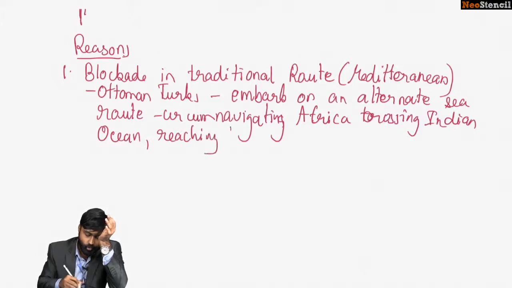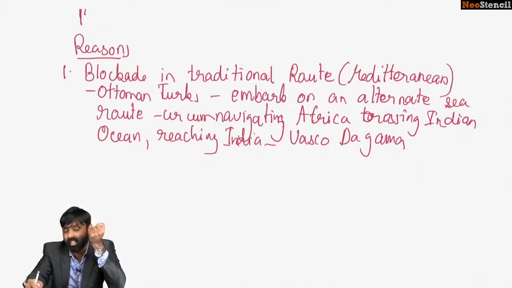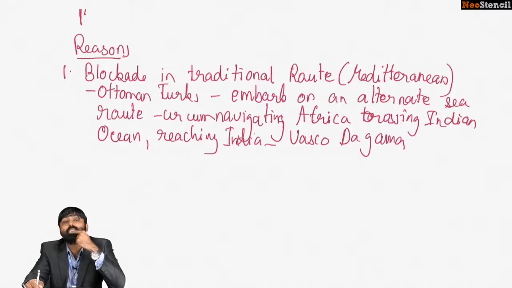Okay, who ultimately succeeded in discovering the sea route? It was Vasco da Gama. Now you realize the importance of Vasco da Gama. He was the first one to circumnavigate Africa, then cross the Indian Ocean to reach the shores of India, which was considered to be a daunting task during that time.